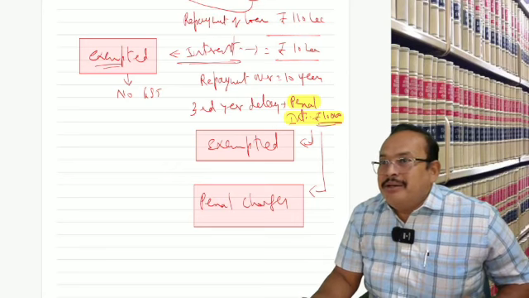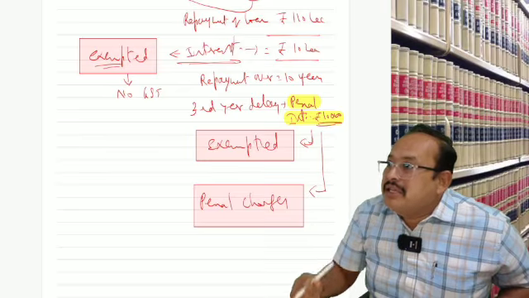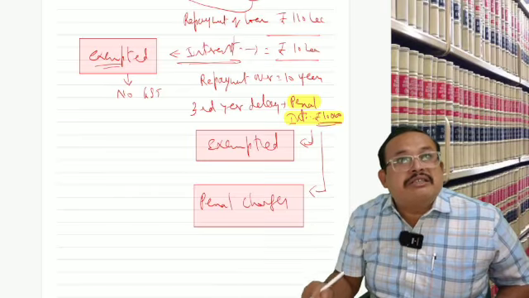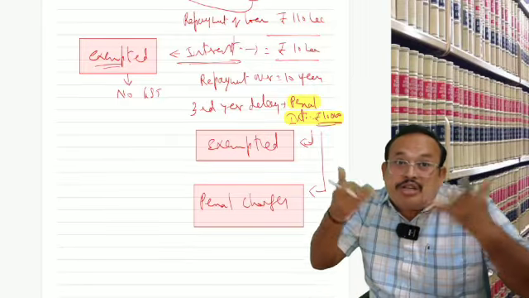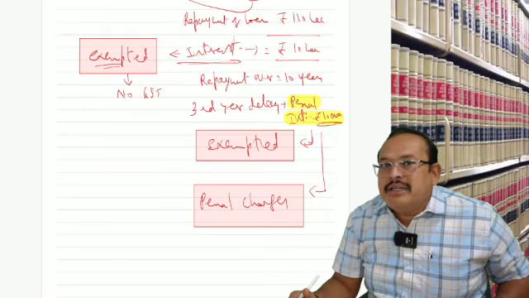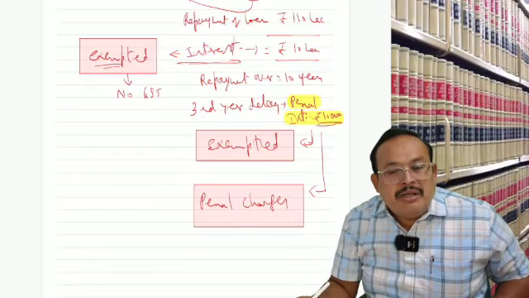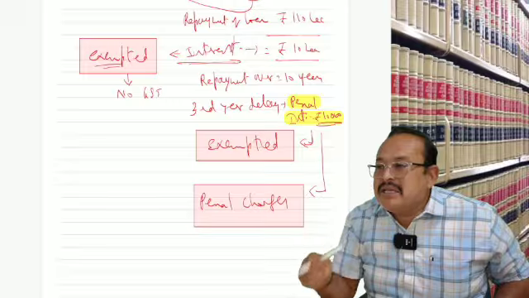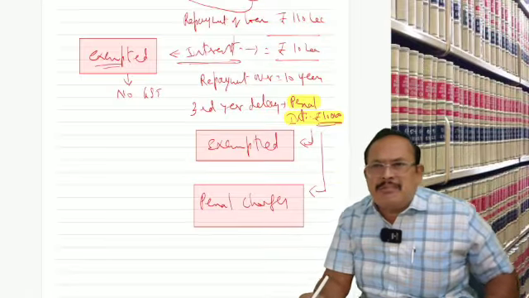Now the question comes in the examination, penal interest is exempted, what about penal charges? Listen to me. The GST department started to ask for GST on the penal charges. Penal interest only is exempted, penal charges not exempted. Then the CBIC issued a circular. Is there an amendment? I am going to take up the amendments lecture for you people separately.